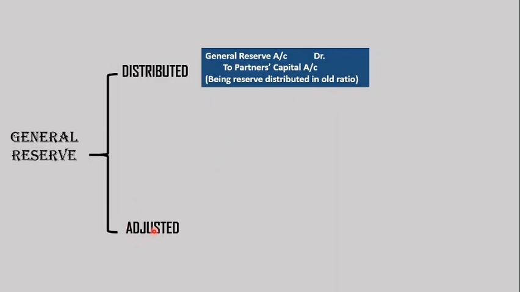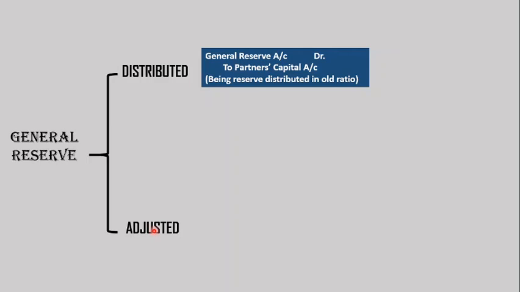Now it will be adjusted between the partners, again between the old partners, or you can say the one who is gaining a share in the future is going to compensate the partner who is sacrificing. At the point of adjustment, that is between gaining and sacrificing, the one who is gaining is surely going to get more share in reserves in future, so he has to compensate the old partner.